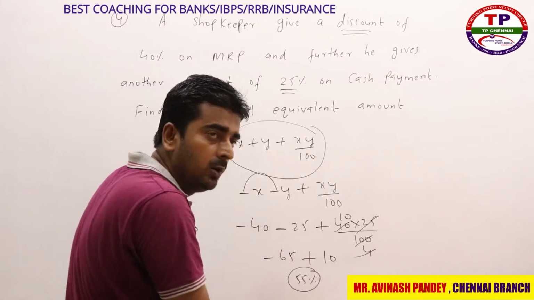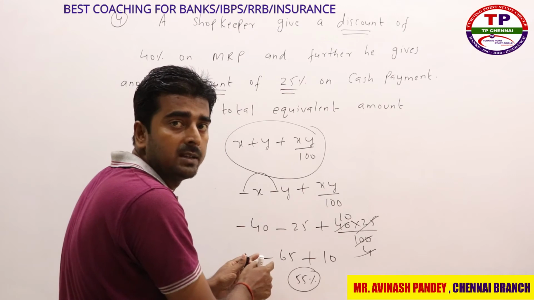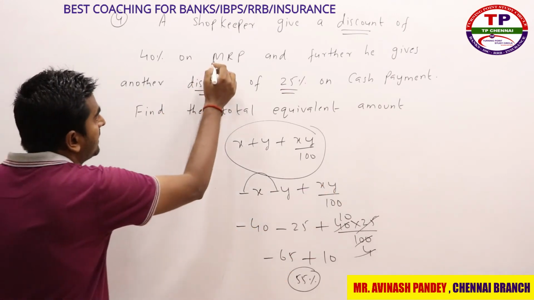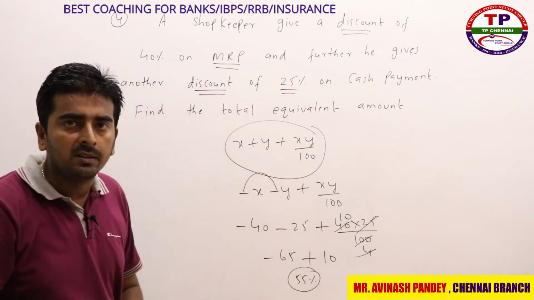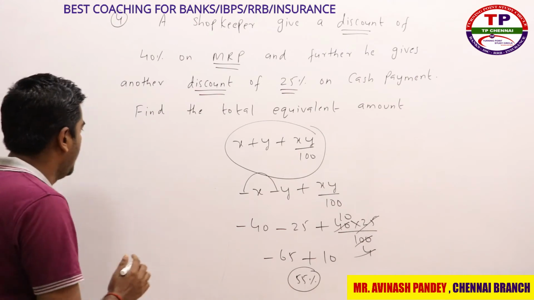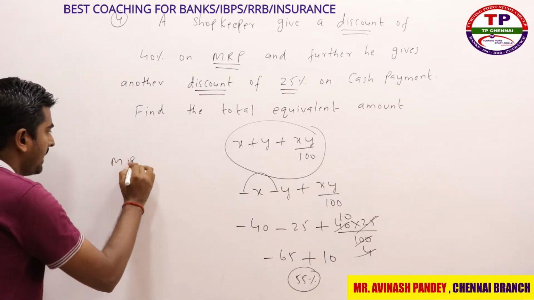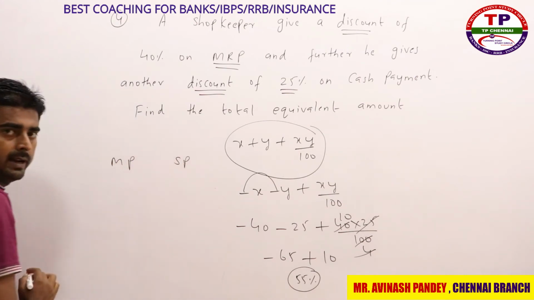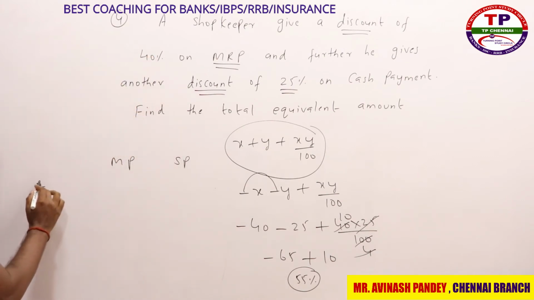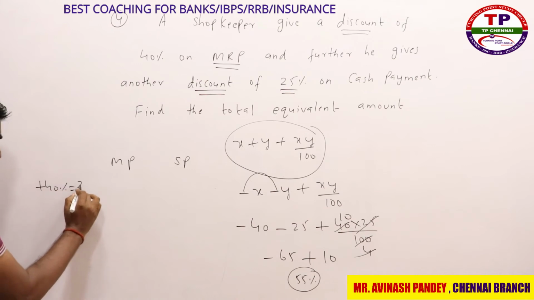Second method also I will tell you. We have already seen percentage to fraction conversion method. That method also I will tell you, right? So discount, what is the meaning of discount? Discount is nothing but some relaxation on mark price, right? So I am writing here mark price, I am writing here selling price, right? So first one, what they have given you? 40% discount. What is 40% fraction value? It is nothing but 2 by 5, right?